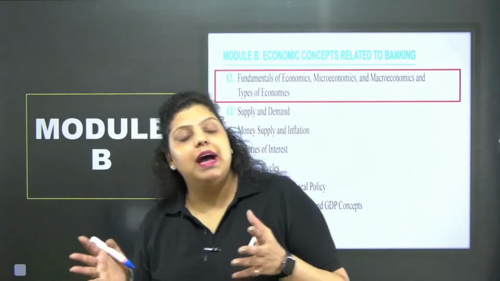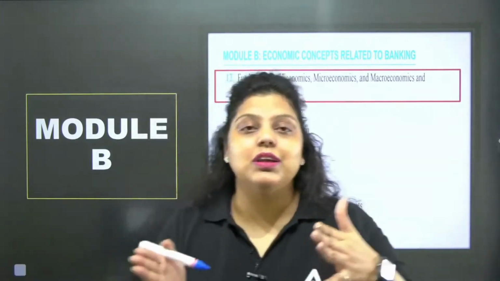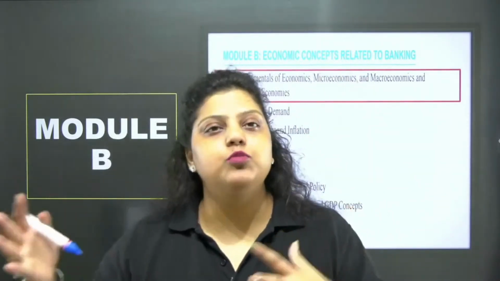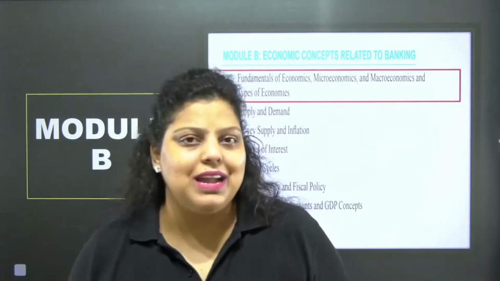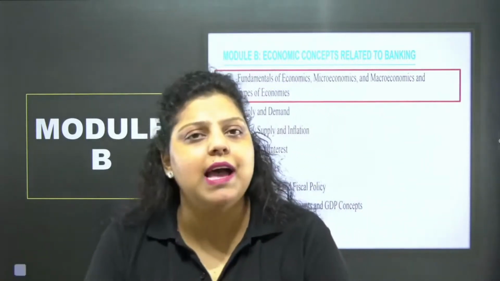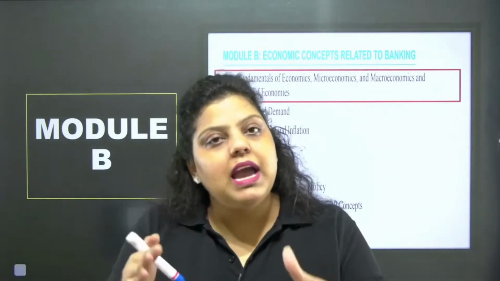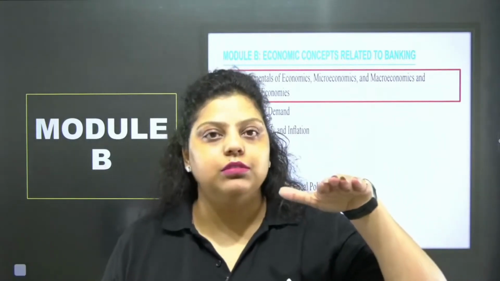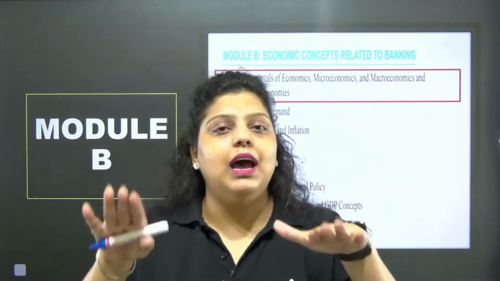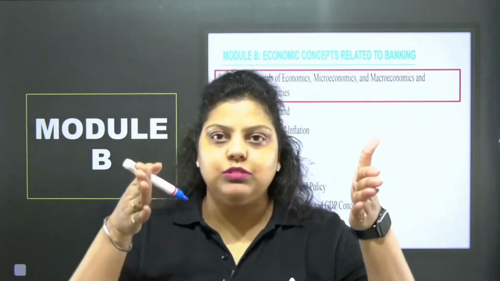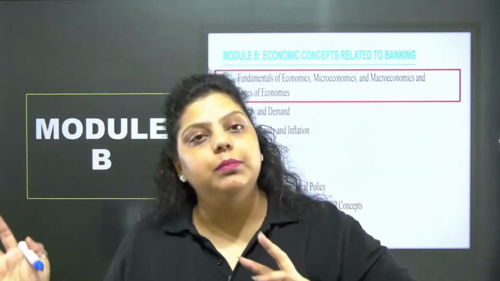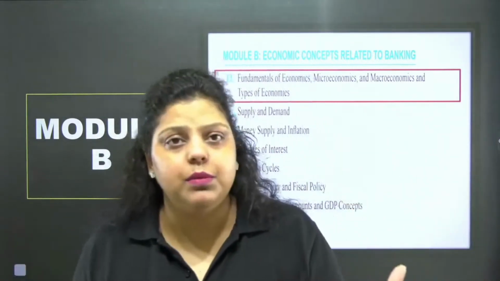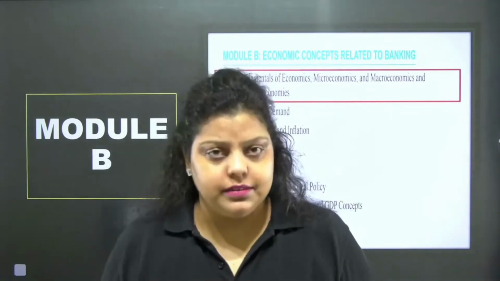Now, where has this term been taken from? This term has been taken from a Greek word, oikonomikos, and oikonomikos means management of households. If I talk about my household, or your household, we have all seen in our homes that we are doing the same thing. We have unlimited needs and wants, but limited resources. So every month, every year, we have to balance the resources and our needs, so that we will be able to fulfill the needs, as well as save some amount of money for future risk and uncertainty.